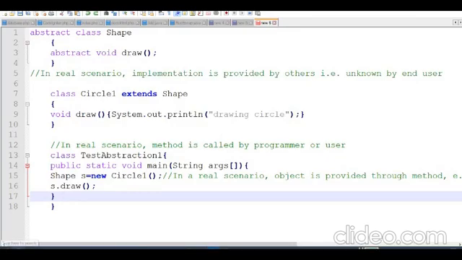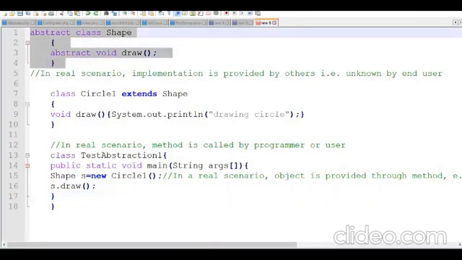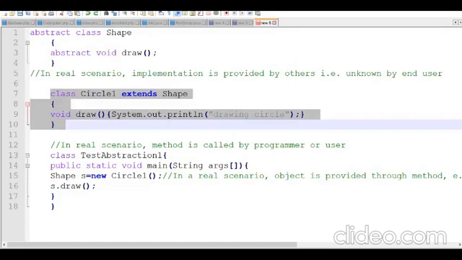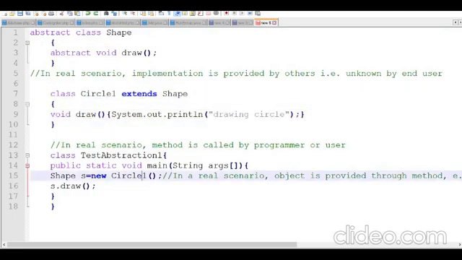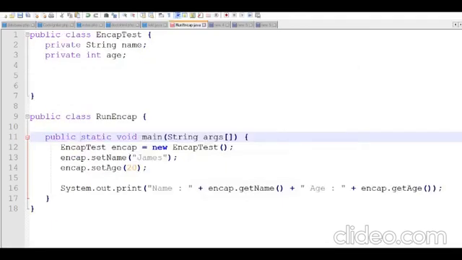In real scenarios, these abstract class implementations will be provided by companies, so that users can easily implement them by creating classes or inheriting properties. Using inheritance, you can easily create objects and utilize those objects. That's how abstraction plays a very important role in Java.